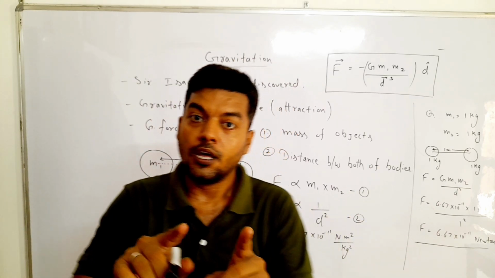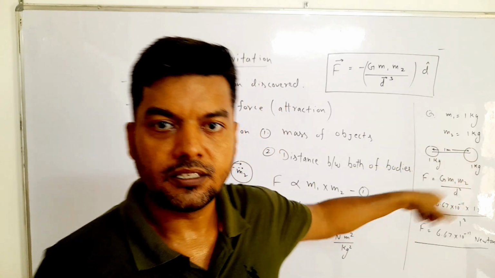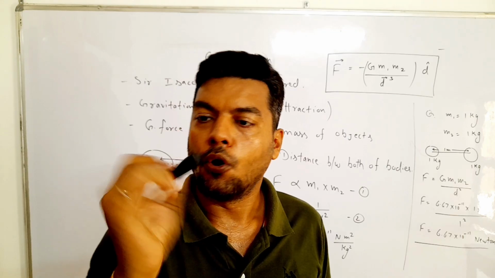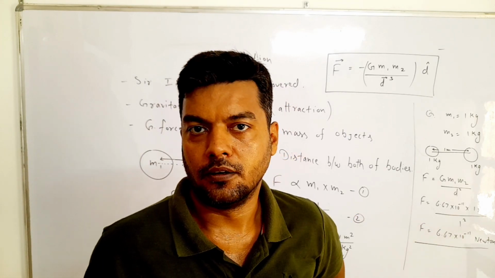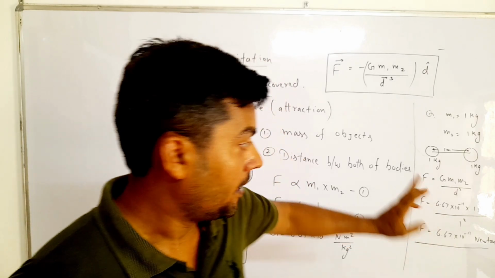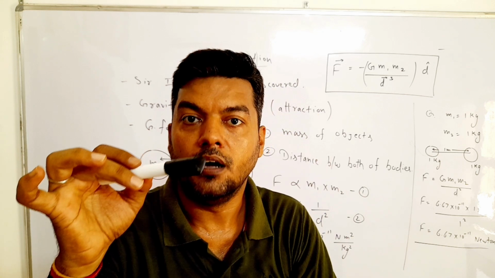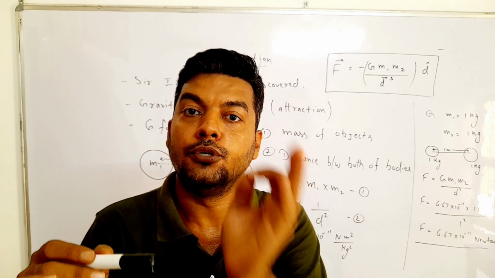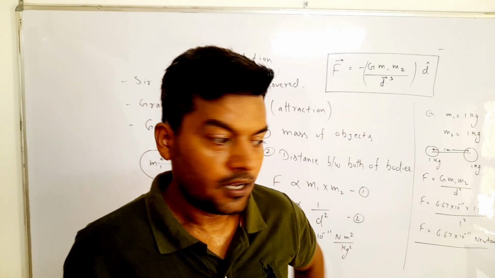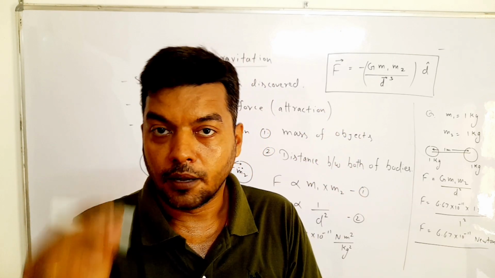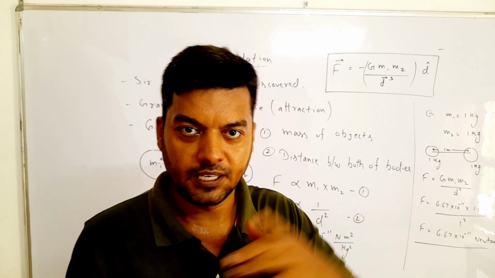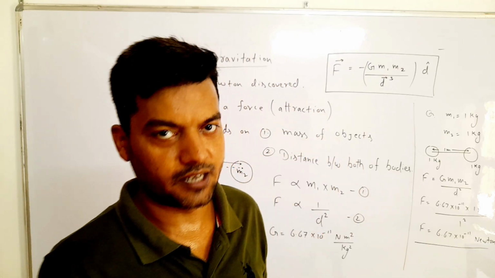So if the mass is heavier, then we can say that this force comes into existence. For small bodies just like me or this marker, this force is negligible. That's why this marker will not stick to me when I free fall it. But it will fall towards the earth because the mass of earth is 6 into 10 to the power 24 kg. So that is a much heavier mass. That's why the marker will choose the path to go towards the center of earth, not towards me. This is the question I raised in the starting of this lecture.